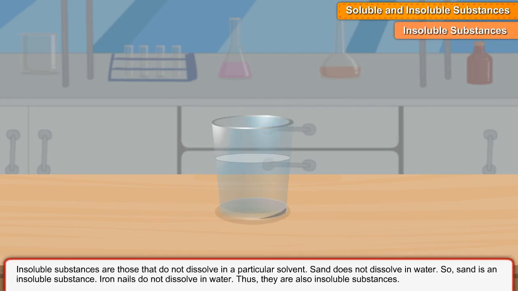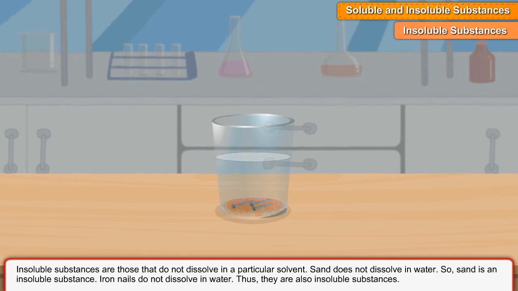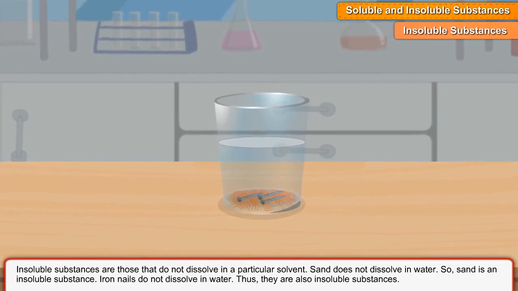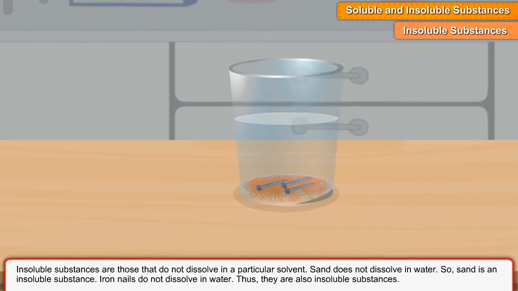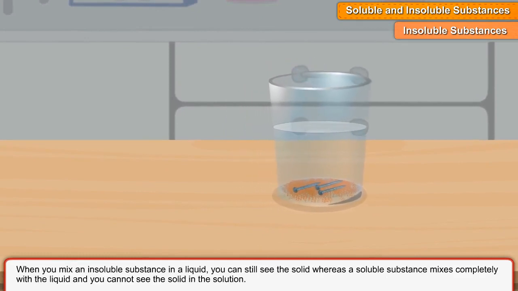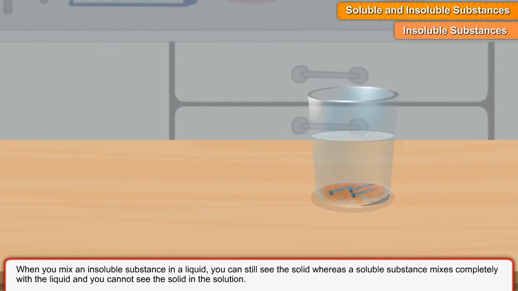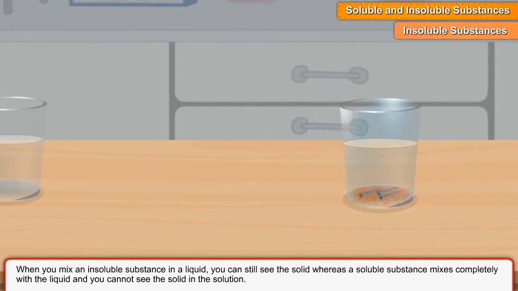Insoluble substances are those that do not dissolve in a particular solvent. Sand does not dissolve in water. So, sand is an insoluble substance. Iron nails do not dissolve in water. Thus, they are also insoluble substances. When you mix an insoluble substance in a liquid, you can still see the solid, whereas a soluble substance mixes completely with the liquid, and you cannot see the solid in the solution.